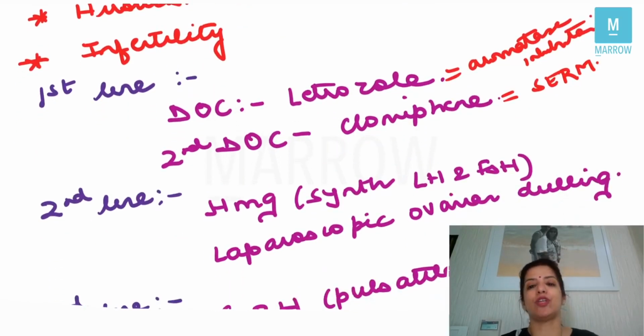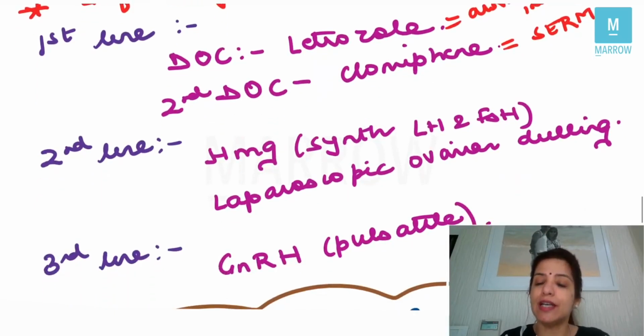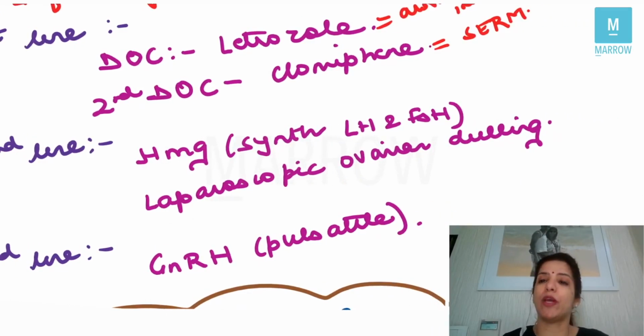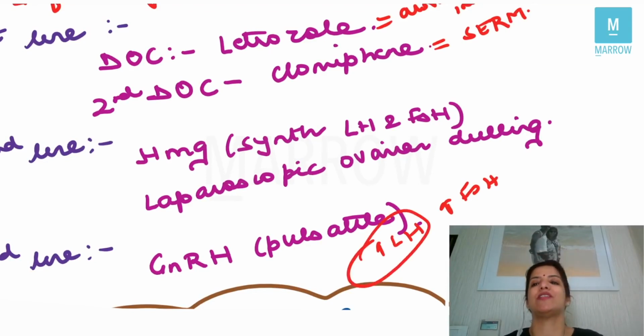The second line treatment is HMG, and if you remember, I told you HMG is synthetic LH and FSH. And one of the second line treatments is a surgery, which is laparoscopic ovarian drilling. The third line treatment is GnRH, and you are going to give GnRH in a pulsatile manner, right? Why? Because when you give GnRH in a pulsatile manner, it will increase LH and FSH. If FSH is increased, the number of follicles that mature will increase, and because LH will increase, it will lead to ovulation, because the LH surge is responsible for ovulation, right?